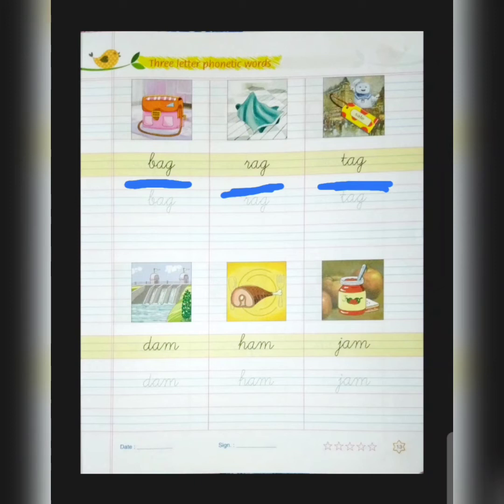All right. Now come down. Now these are am sound words. am पीछे लगा हुआ है तो am sound words हैं. So the first is DAM, dam. Dam क्योंकि D आगे लगा हुआ है. D says d, dam. Next is HAM, ham. H says h and JAM, jam. J says j. तो फिर क्या हो गया? dam, ham and jam. Alright.